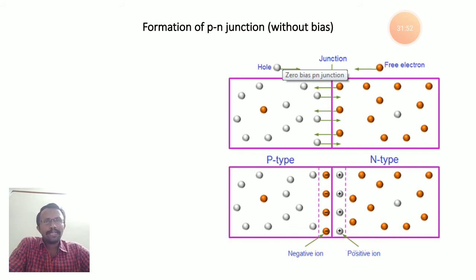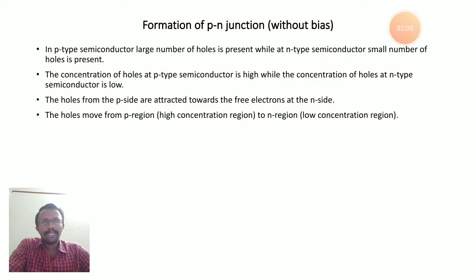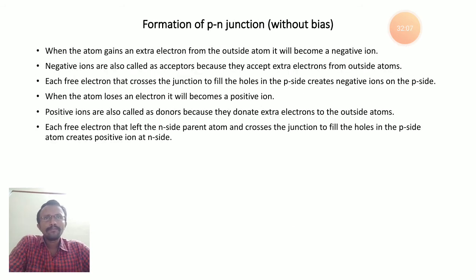Immediately when a hole crosses this junction from p type to n type, it becomes a positive ion. When an electron crosses this junction from n type to p type, immediately it becomes a negative ion. So each free electron that crosses the junction to fill the hole on the p side creates a negative ion on the p side. When an atom loses an electron, it becomes a positive ion.